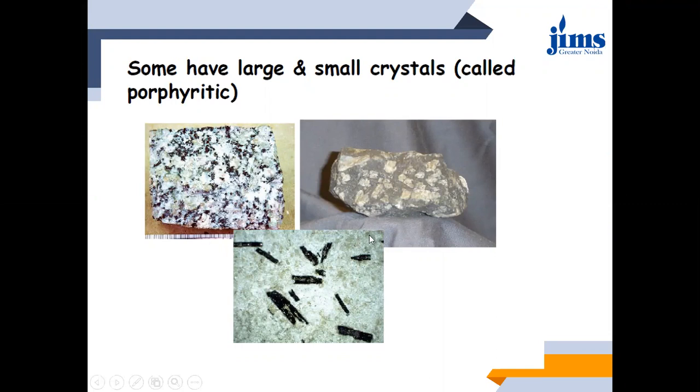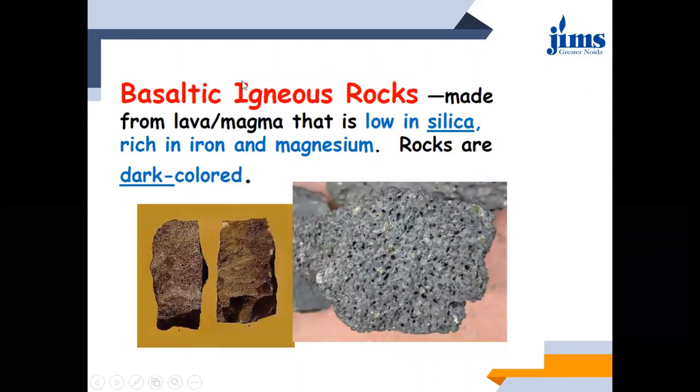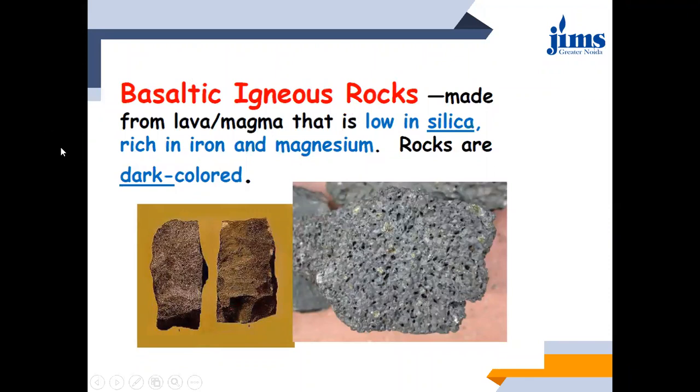Here is another example. Then there are certain different types of igneous rocks, based on composition. When you go for microscopic level study, you will find that the composition of igneous rock will be different at different places.